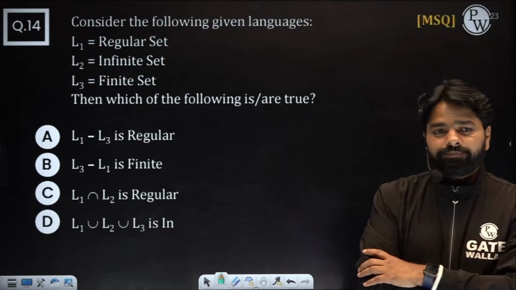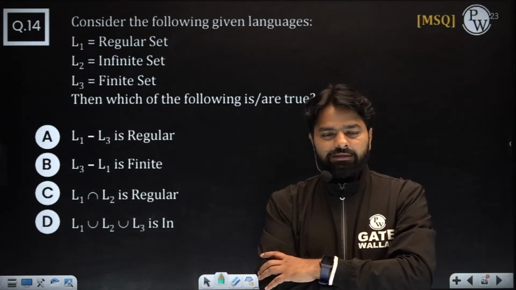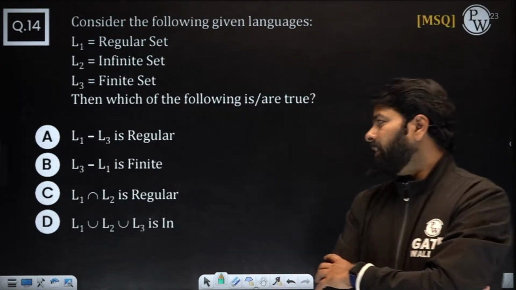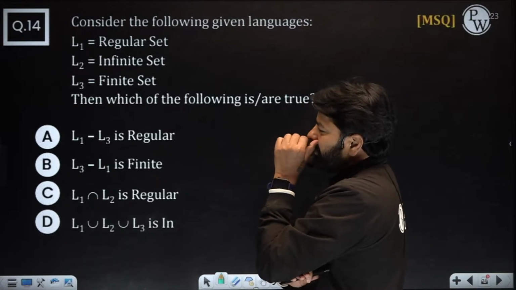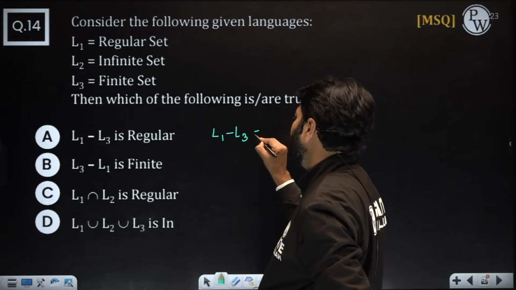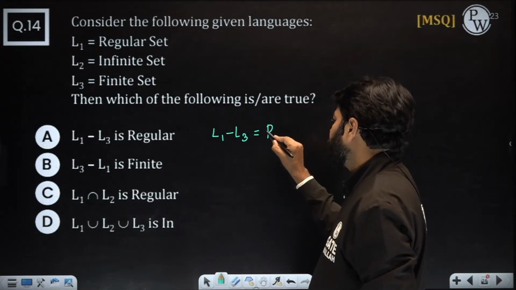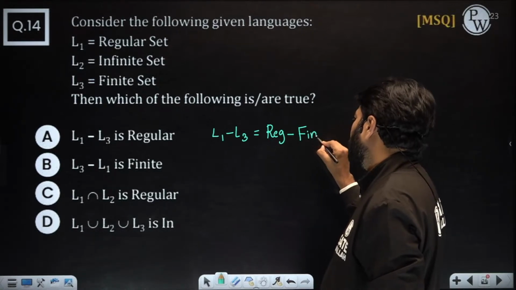What is the right answer? AC or ABC? Okay, let me discuss. You got the questions right clearly. So what is L1 minus L3? What is L1? Regular. What is L3? Finite. And what do you say?